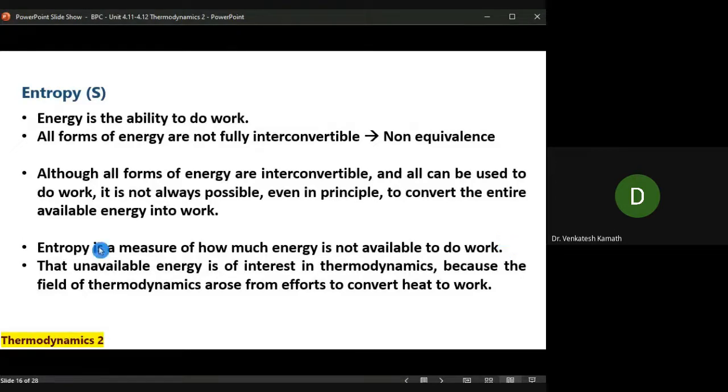Okay, now to mention that it is in that particular direction, it is not available, we use a term called entropy. Because you are saying that it is impossible to get that back, it is irreversible, right? So how much it is, we need in a quantitative way to explain that. Entropy is a quantitative way of explaining that irreversible loss of energy, which usually is lost to the surrounding. Okay, so that unavailable energy is of interest in thermodynamics.